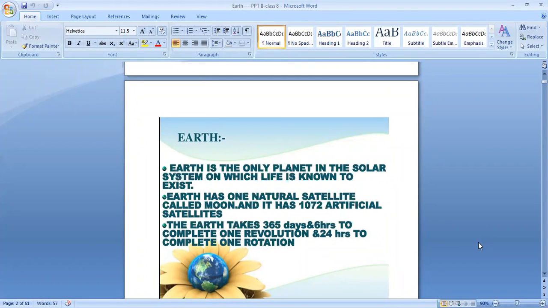The Earth takes 365 days and 6 hours to complete one revolution. You know what is meant by revolution? Earth revolves around the sun. It is called revolution. To complete one revolution, it takes 365 days, 6 hours, and 24 hours to complete one rotation. It rotates on its own axis. To complete one rotation, it takes 24 hours.